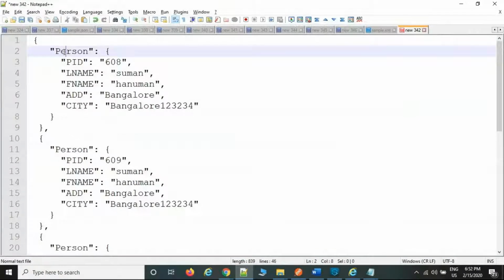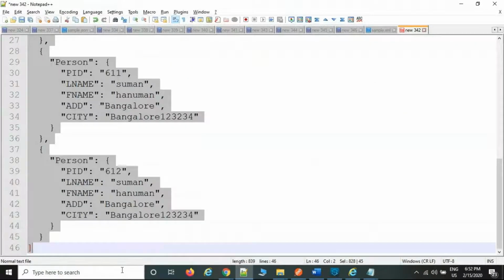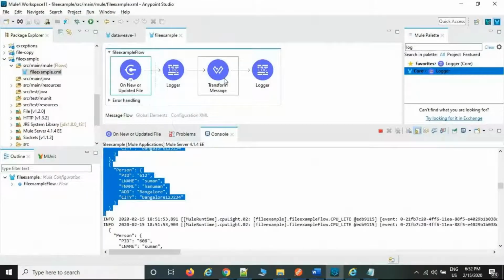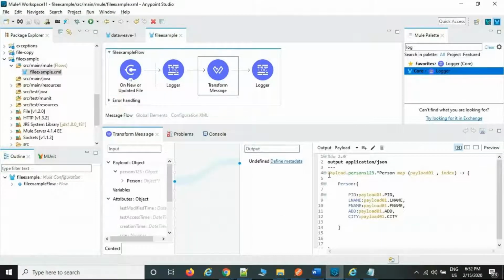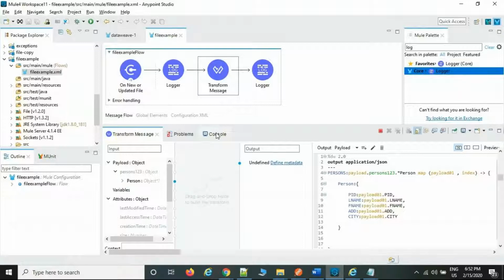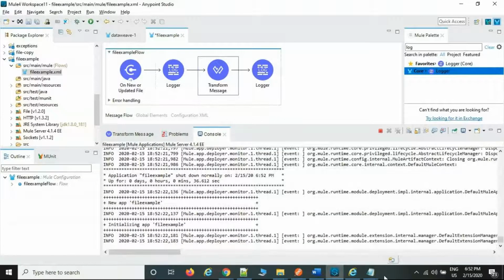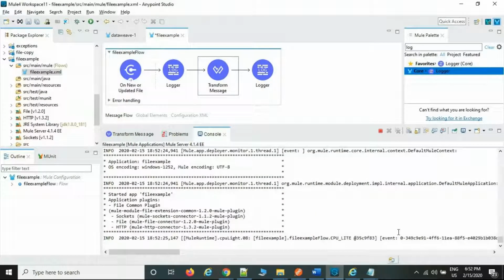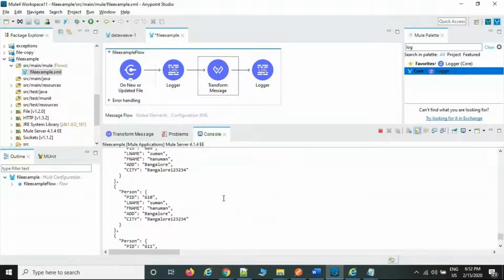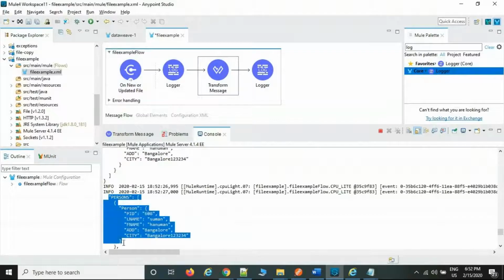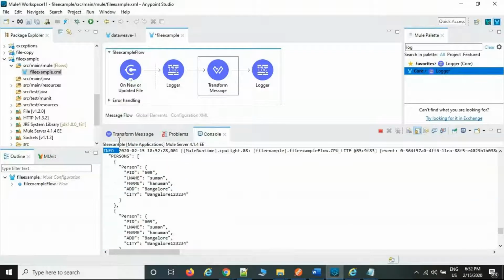You are expecting subroots only, and this is what got generated. Now if you want the main root also for the JSON, then you can put the root element here, persons only, with a capital letter if you want. Then you can restart your application. Still restarting. See, if you want, you can verify here: subroot, main root. Sorry, this is the main root of the file.